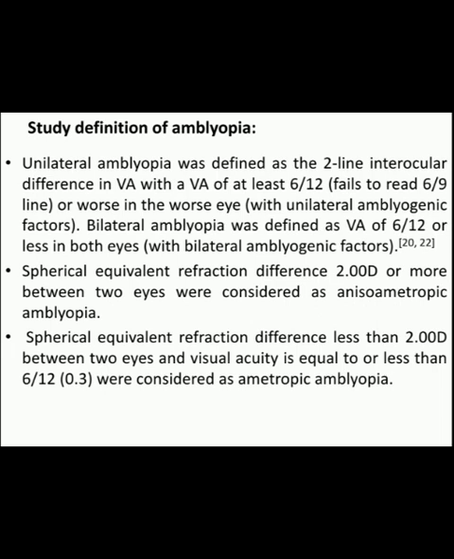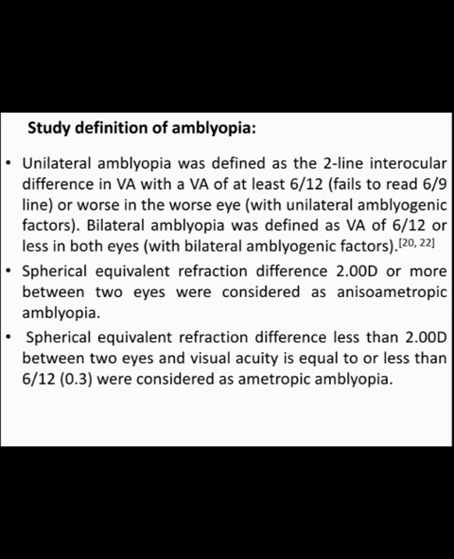The definition of amblyopia: unilateral amblyopia was defined as a two-line interocular difference in visual acuity with a visual acuity of at least 6/12 or worse in the worst eye, while bilateral amblyopia was defined as visual acuity of 6/12 or less in both the eyes.